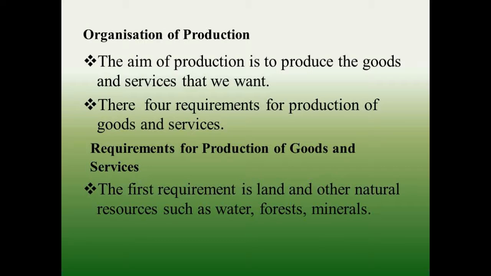Organization of production. The aim of production is to produce the goods and services that we want. There are 4 requirements for production of goods and services. Requirements for production of goods and services. The first requirement is land and other natural resources such as water, forest and minerals.